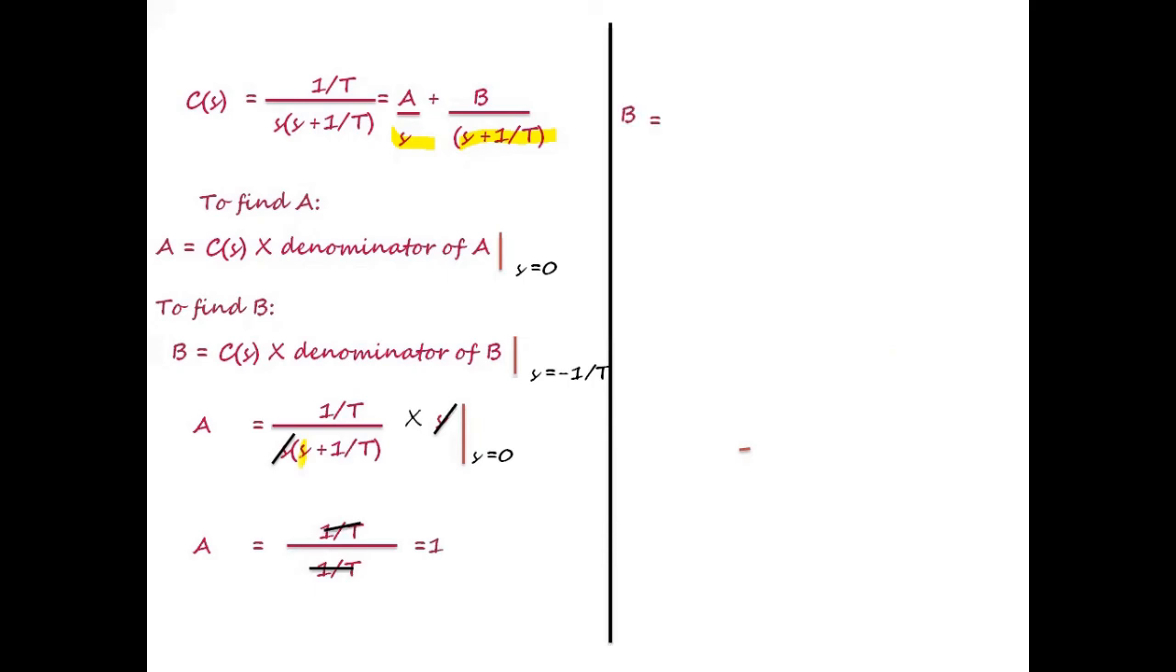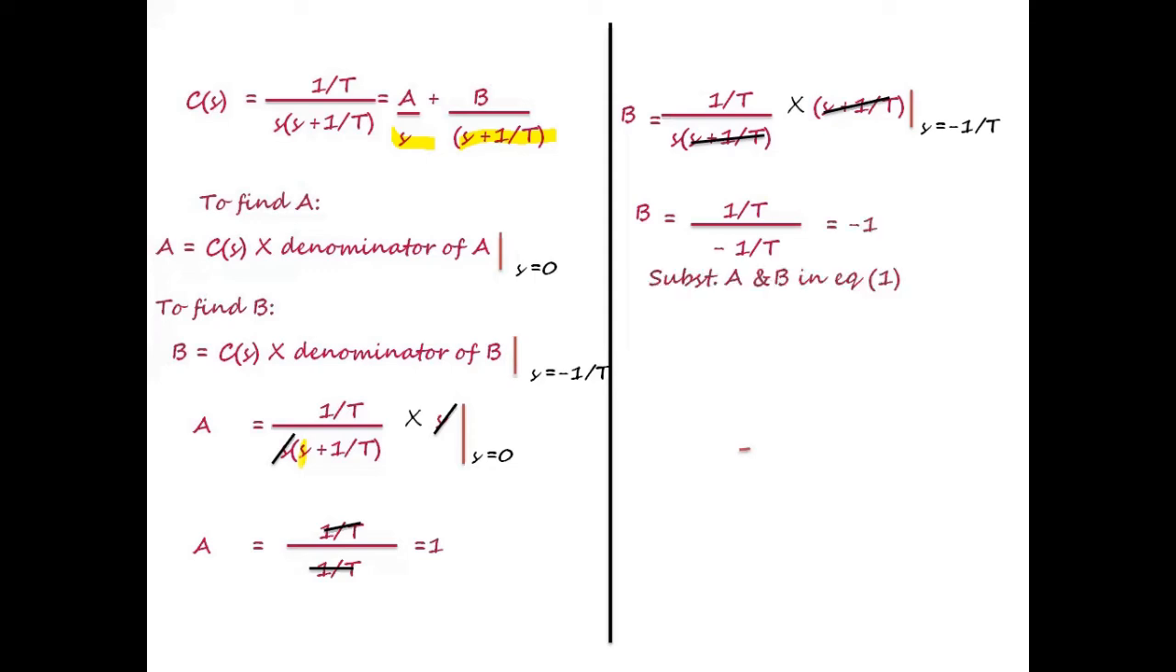To calculate B, substitute for C(s) multiplied by the denominator of B, which is nothing but s plus 1/T, at s is equal to minus 1/T. s plus 1/T and s plus 1/T will get cancelled out. Let's substitute for s is equal to minus 1/T. Hence we get (1/T) divided by (minus 1/T). That is, B is equal to minus 1. So now let's substitute for A and B in equation number 1.